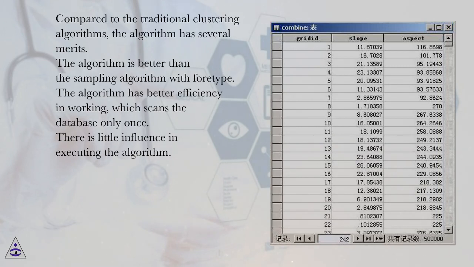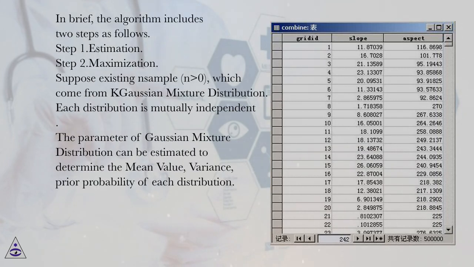The algorithm is better than the sampling algorithm with 4-type. The algorithm has better efficiency in working, which scans the database only once. There is little influence in executing the algorithm. In brief, the algorithm includes 2 steps as follows. Step 1. Estimation. Step 2. Maximization. Suppose existing sample, n greater than 0, which come from Gaussian mixture distribution.